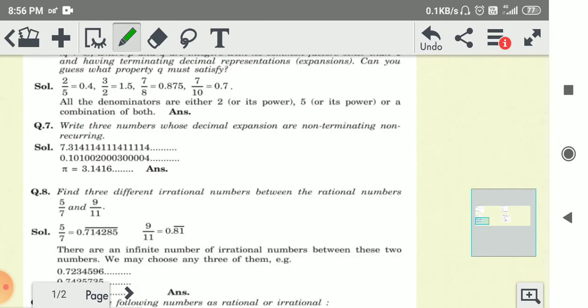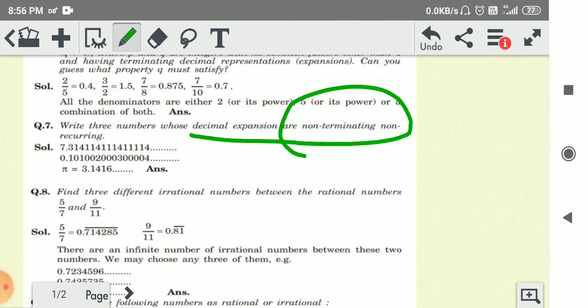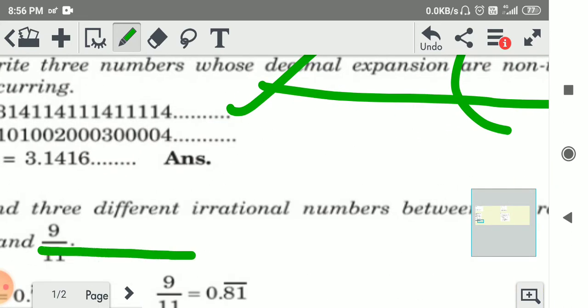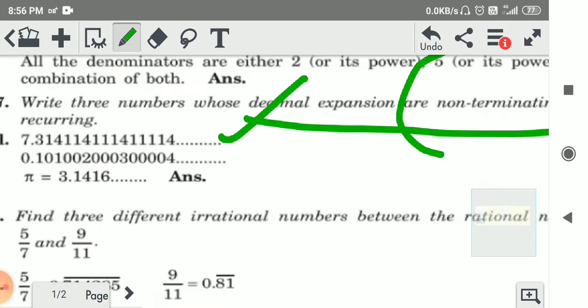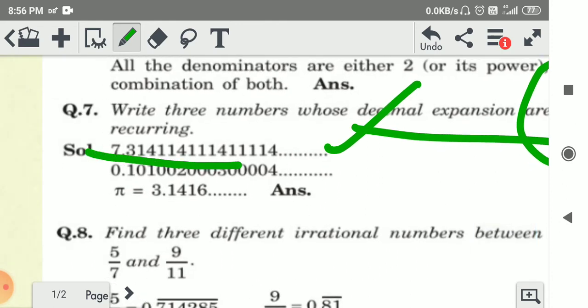Write 3 numbers whose decimal expressions are non-terminating. Non-terminating means जो repeat ना हो, ठीक है, जो repeat ना हो, non-terminating और finish भी ना हो. So like some examples, for example 7.13, 7.14, 114, 1114, 4 times 14, dash.